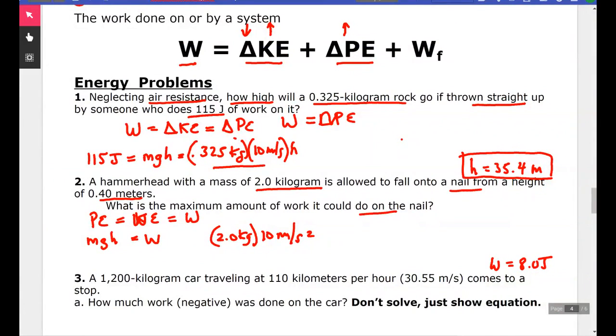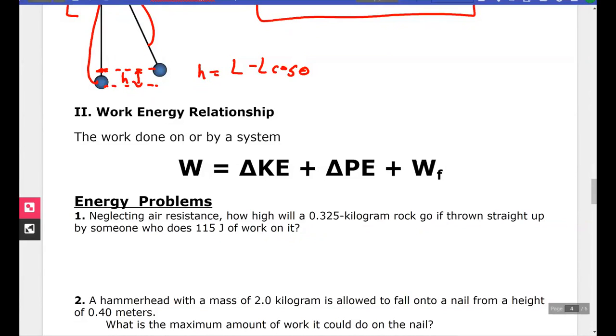Let me erase what we got here. So when work is done on or by my system, the system's energy changes. How can it change? Well, it could change in kinetic energy, its potential energy could change, or it could do work against friction. So any one of these changes are possible, all of them are possible, or some of them are possible. My work done on my system could only change the KE or only change the PE, or a combination of all three of these. So let's look at when work is done on or by my system.